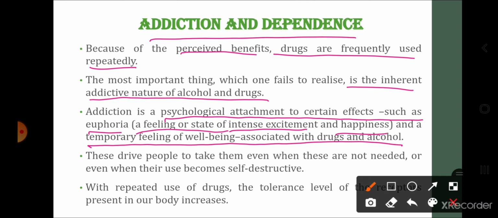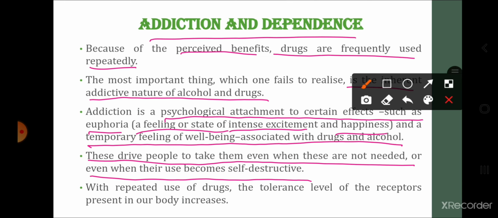So what is addiction? Addiction एक psychological effect है कि जिसमें person को euphoria लगता है. Euphoria means he is extremely happy और वो टेम्पररीली उसको लगता है कि इट इज़ वेरी गुड. ओके, एंड ये जो इफ़ेक्ट होती है वो किसकी वजह से होती है, ड्रग या अल्कोहल की वजह से. This drives people to take them even when these are not needed, or even when their use becomes self-destructive.